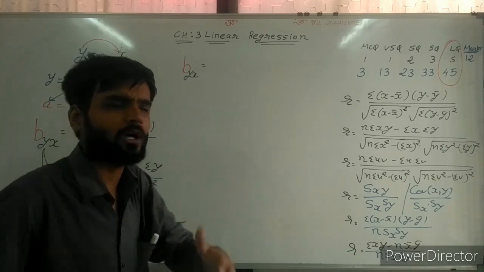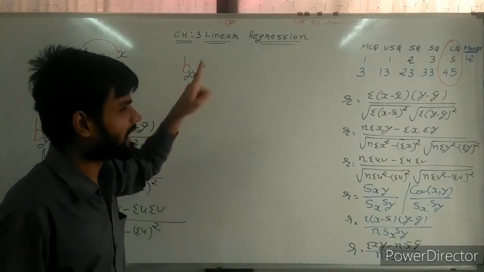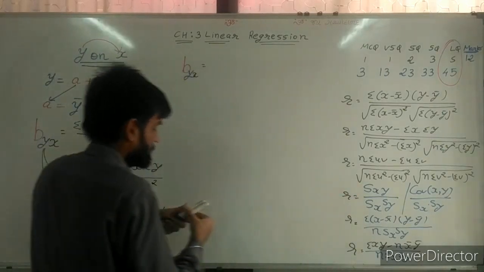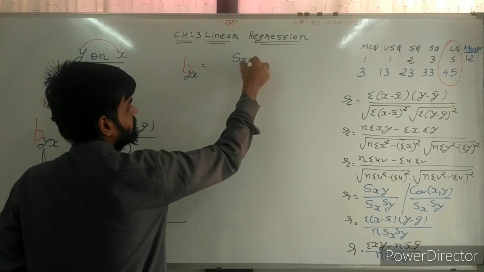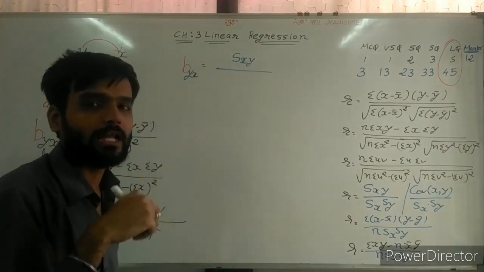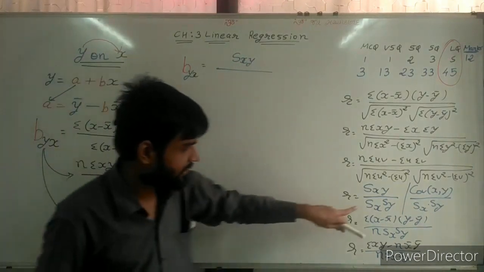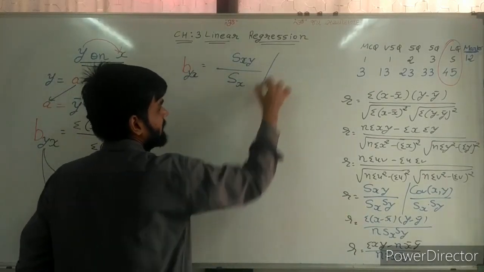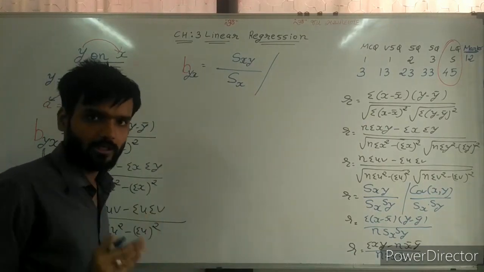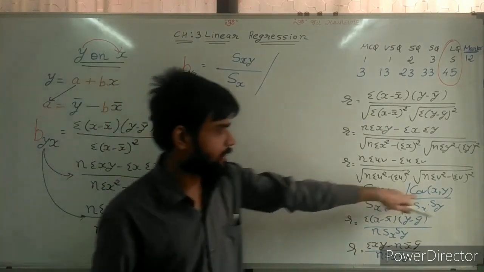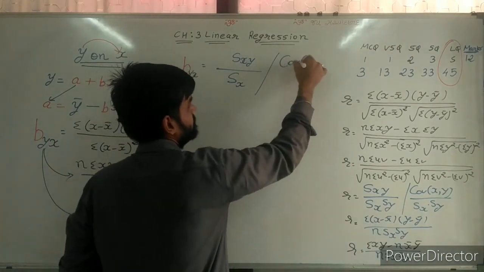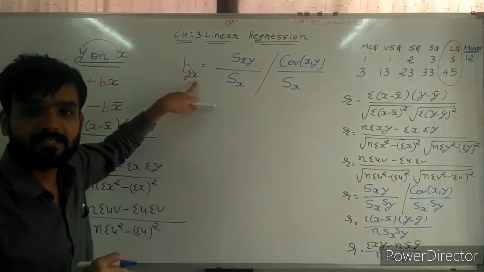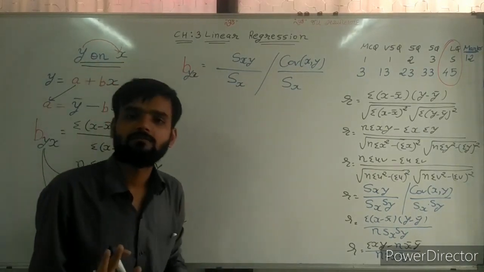Now what as a student you are making here, I know. First of all I am writing that. What as a student you can write? Sir, Sxy. So write down Sxy. And sir, as per your explanation, we can say denominator only Sx. Same way covariance of xy, only Sx because base is x. So only x value we can write in denominator.